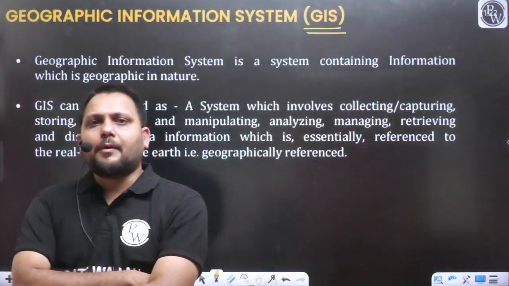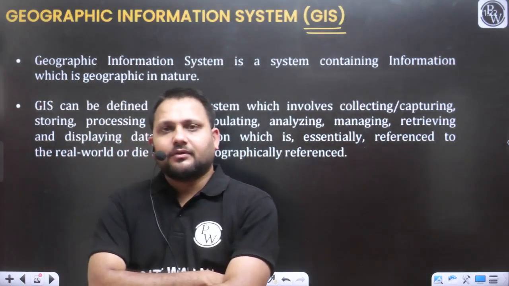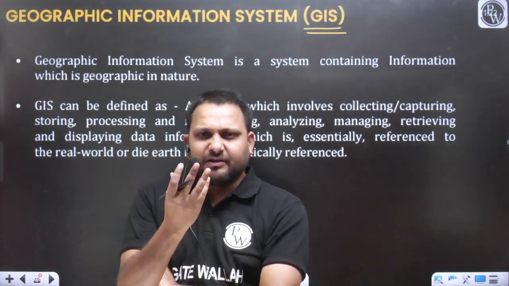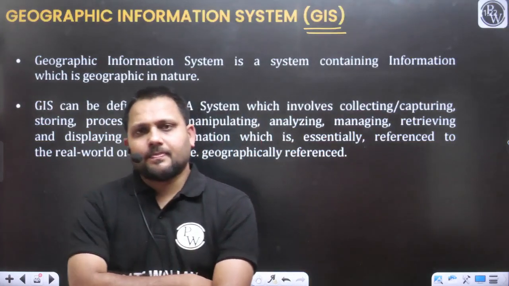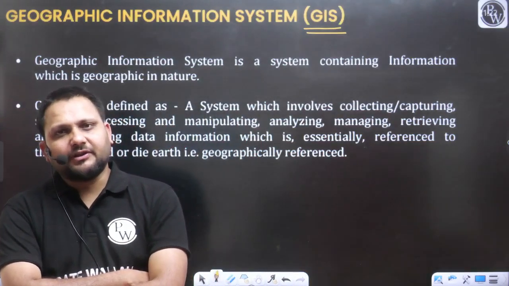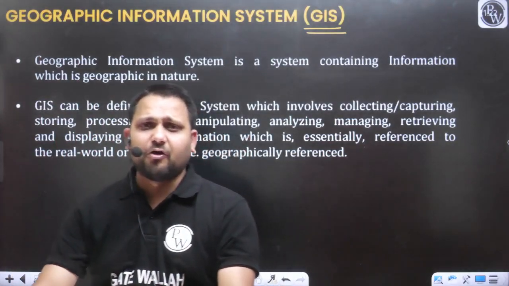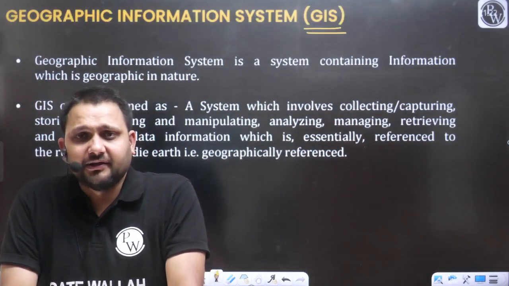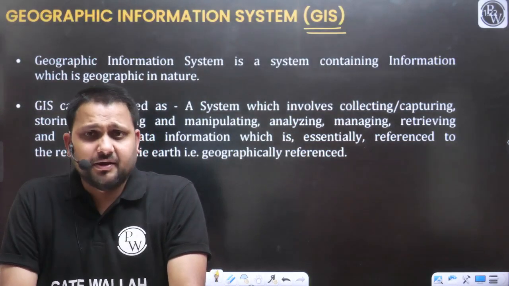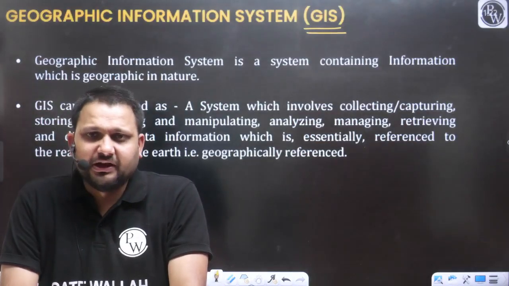So it is all about the management. Now, sir, management includes what? Yes, we know the meaning of the geographic data, but how are we going to manage this geographic data, what will we do in the case of GIS, how can we define this system, geographical information system.